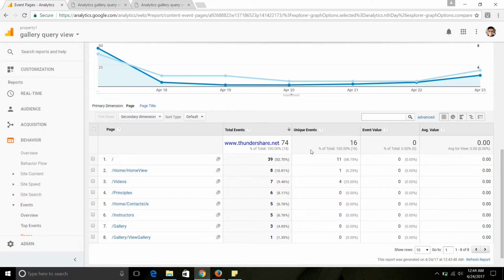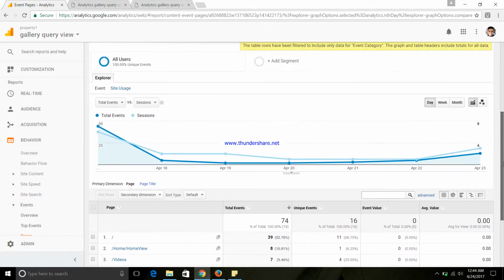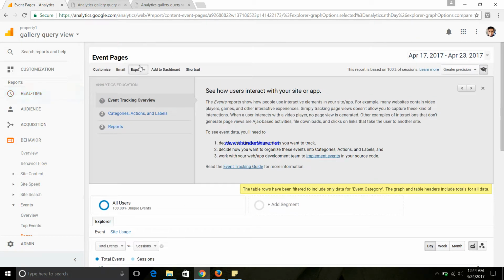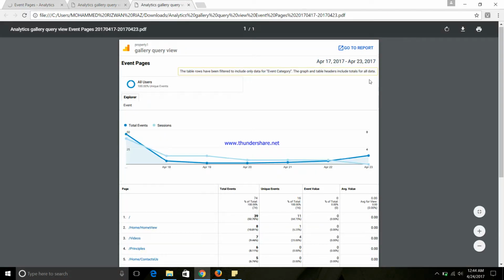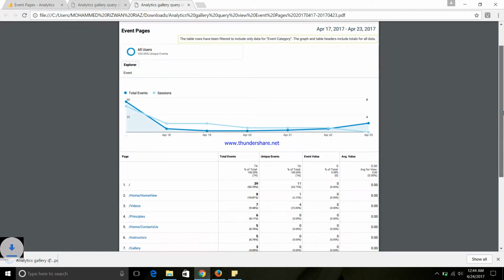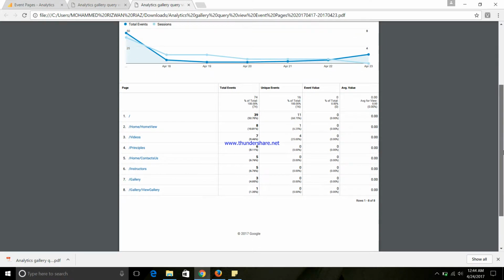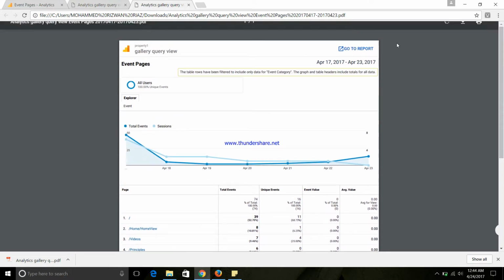For example, on the home page we get to see that we have 39 events, and on the home view page we have 8 events, and so on, knowing that on the view gallery page we only had 1 event. This can also be taken out as a report by clicking on export, and we have a CSV report, a TSV, an Excel spreadsheet, and finally a PDF report. A PDF report looks something similar to this, where we see the entire same thing again, but in the format of a Google report so that users can understand easily.